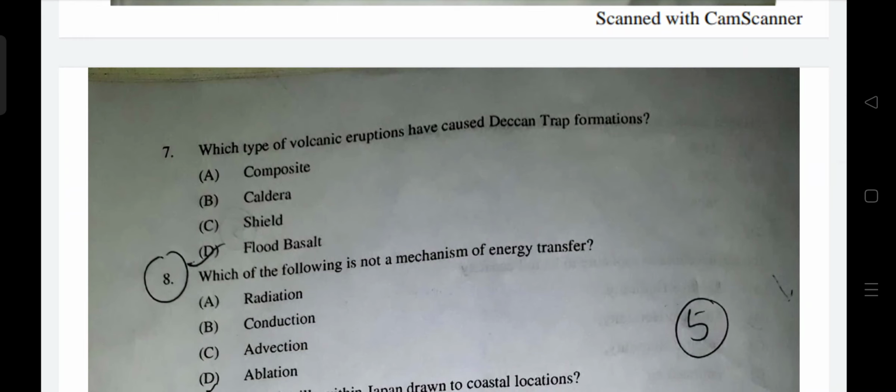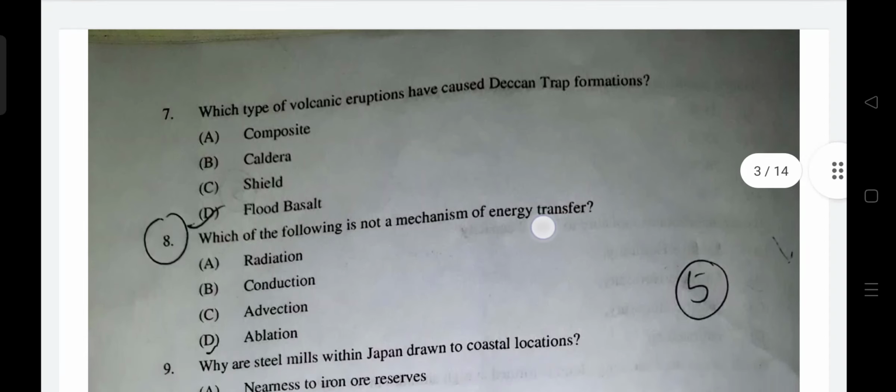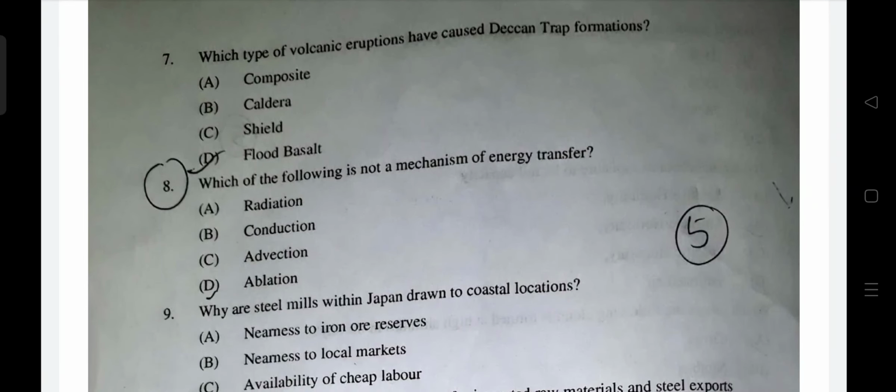Which type of volcanic eruption caused Deccan Trap formations? Flood basalt provinces has caused them. Which of the following is not a mechanism of energy transfer? Ablation, D, is not a mechanism.